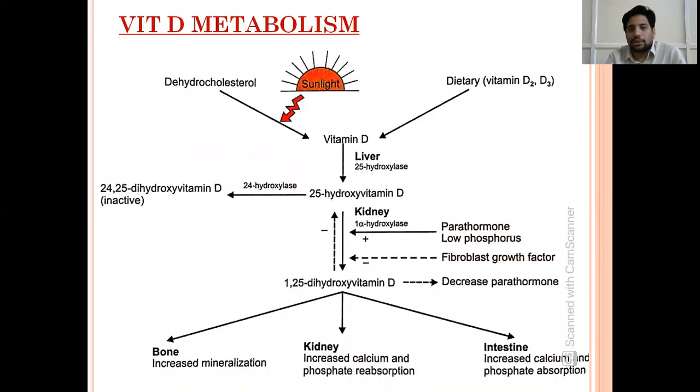Normal metabolism: what happens in the skin? In the skin, we have dehydrocholesterol. When it is exposed to sun, it converts into vitamin D.